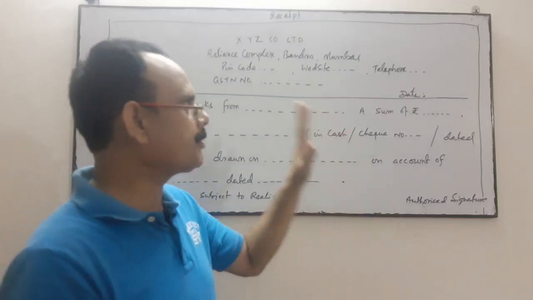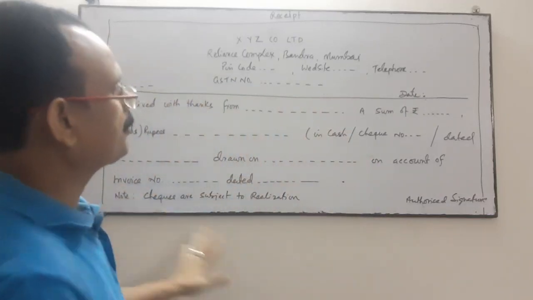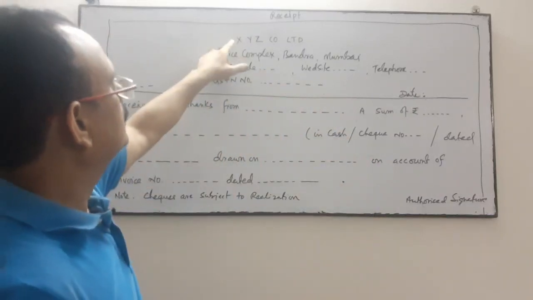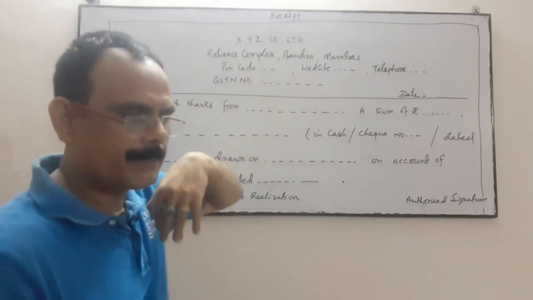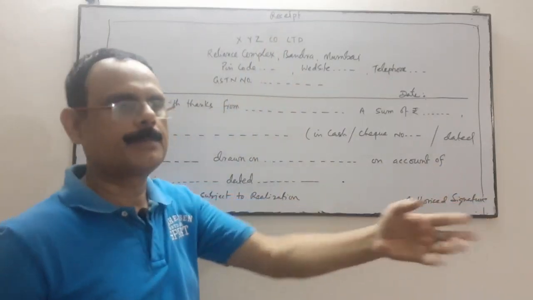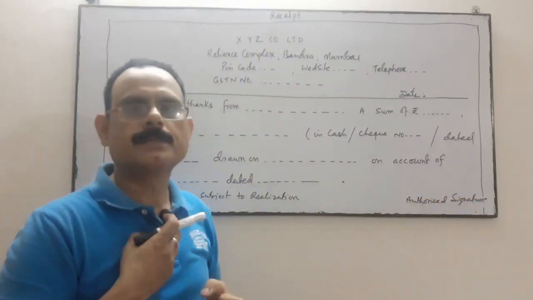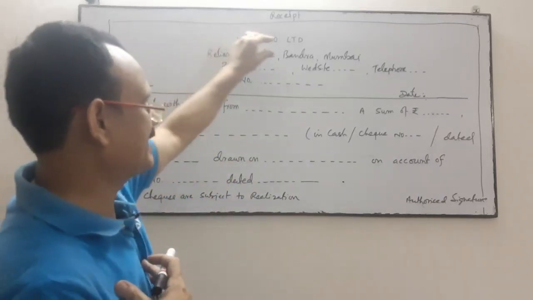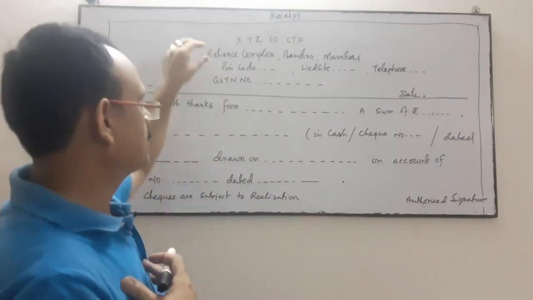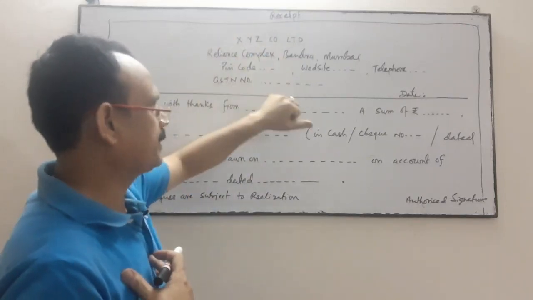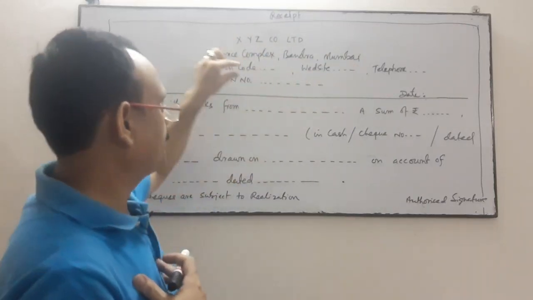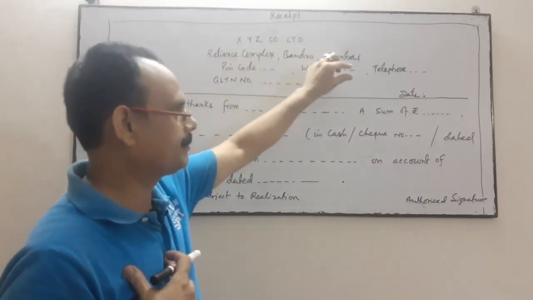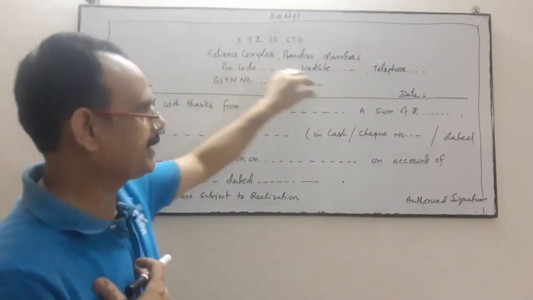So this is the format of a receipt. Your company name: suppose somebody has made a payment to me and I am going to give the receipt. My company name is XYZ company, located in Reliance Complex, Bandra, Mumbai, pin code, website, telephone number, GSTN number.